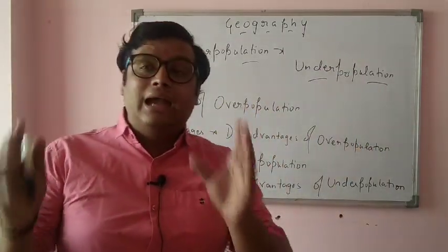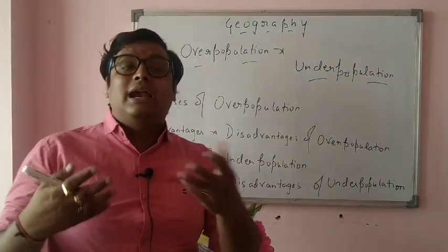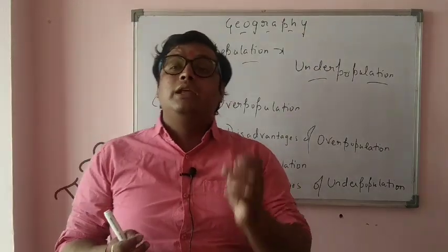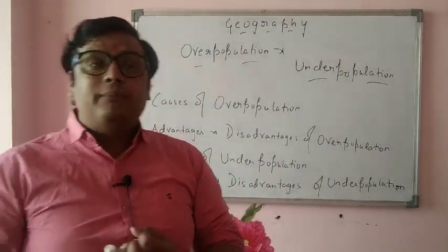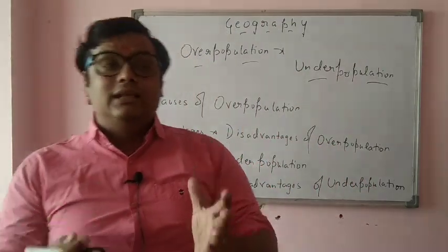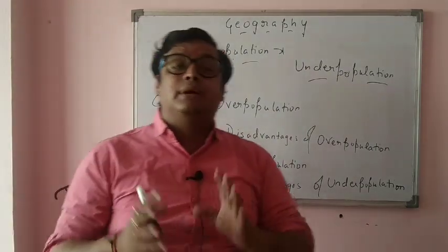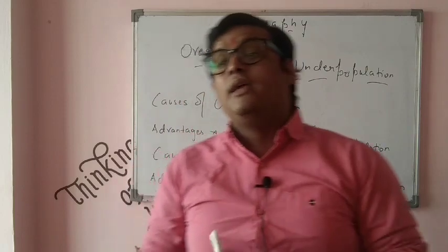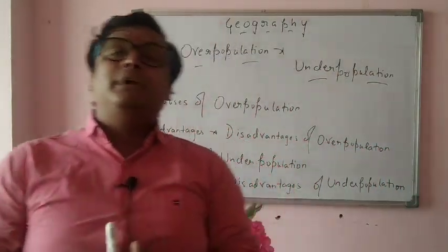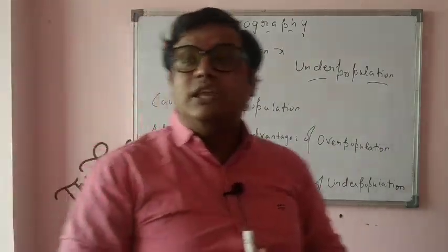If the working hands are more, you can produce more, production can be more. Third, standard of living can be high. Next, a very important thing, there would be more savings. When there are more people in a country, then the rate of saving would be more. That is why it is said that the people belonging to a particular place play a very important role in determining the development of that place. I hope this much is clear.